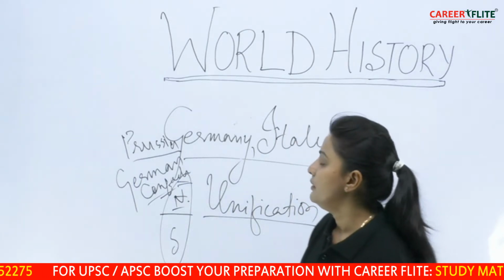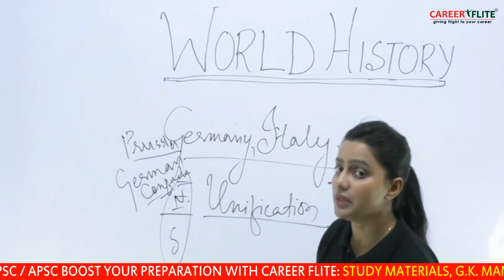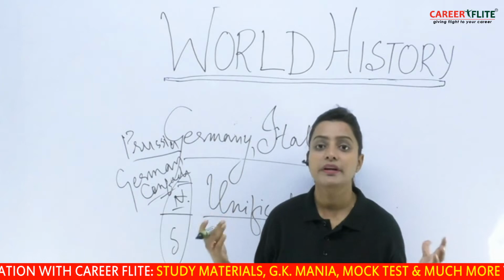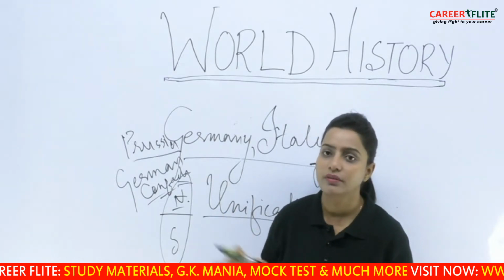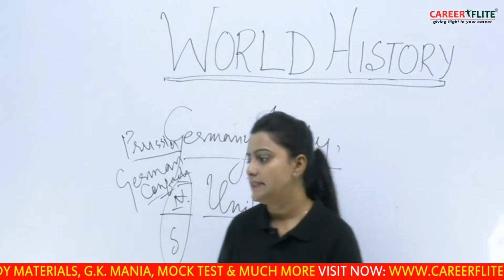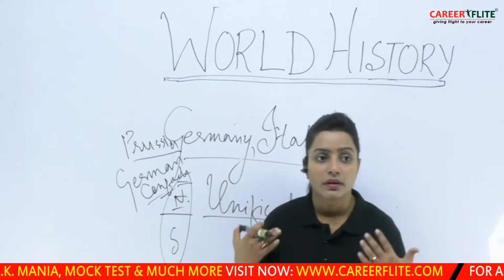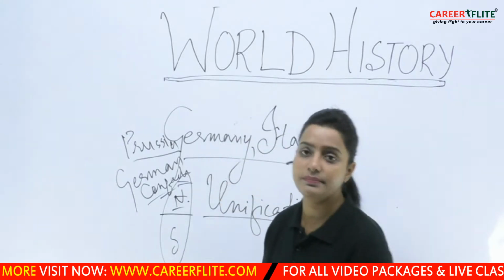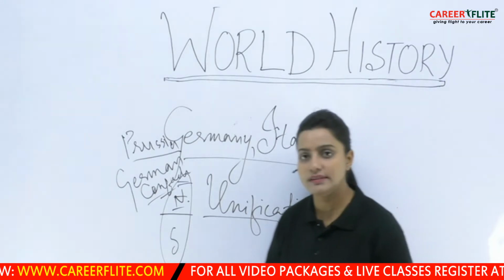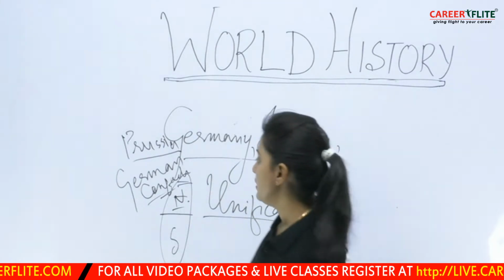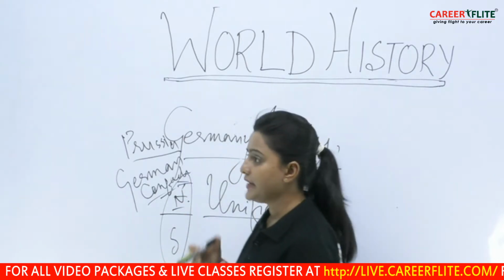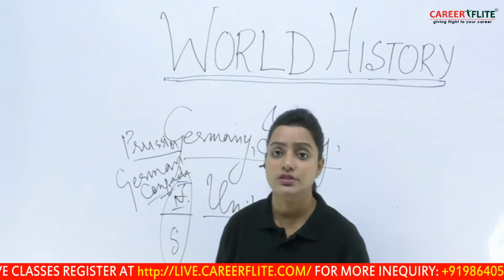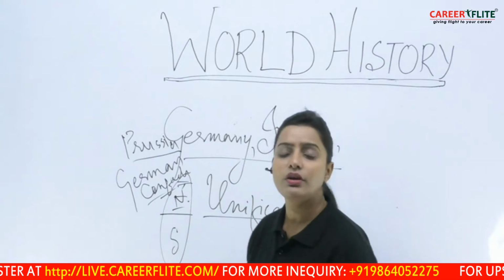Then Bismarck comes up. Bismarck is a leader, the commander of Prussia. This person takes up a certain military spirit and commits himself to unify Germany. Bismarck went for a policy of blood and iron, whereby he used militarism to attain unification. He believed in that. With this revolutionary attitude, he fought many wars for this unification with many of the other European nations.